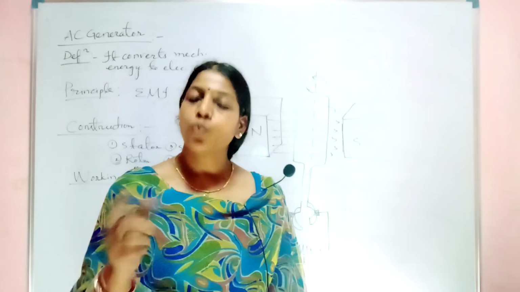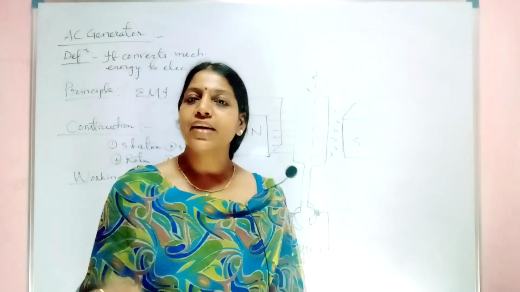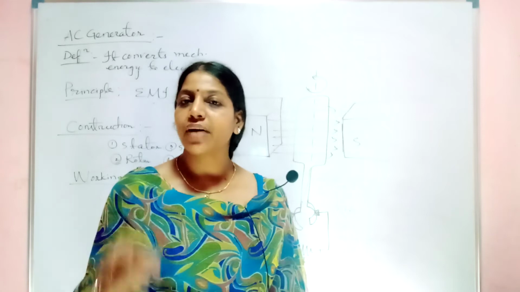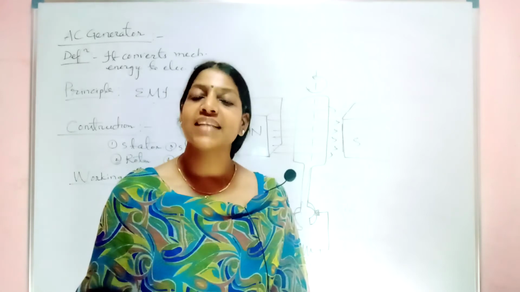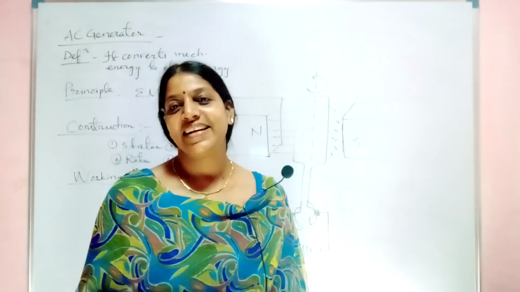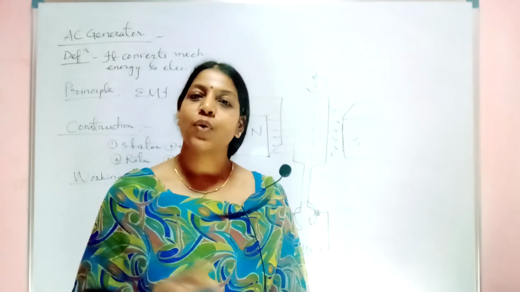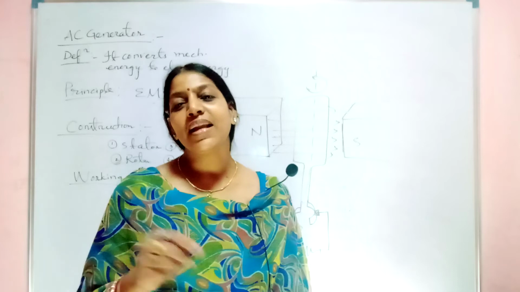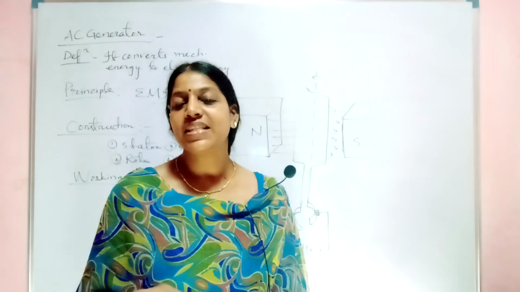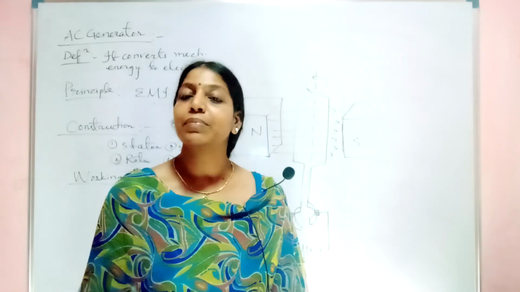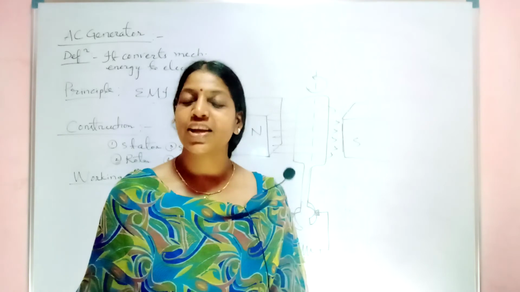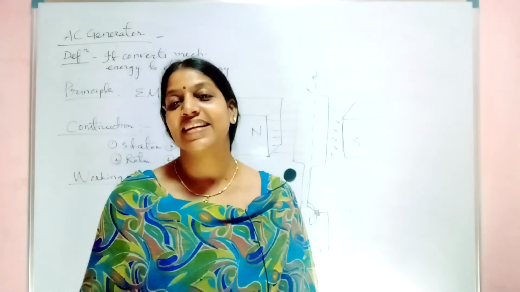If you are using water for the mechanical energy to rotate your armature or turbine, that is called a hydroelectric generator, because hydro means water converted to electricity. Similarly, if you are burning coal, thermal energy is converted to electricity, and that is called a thermal generator.